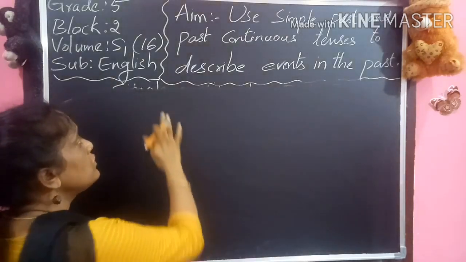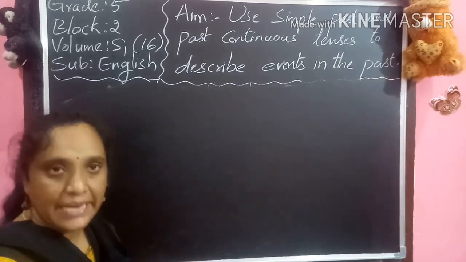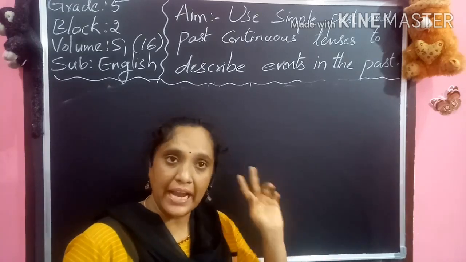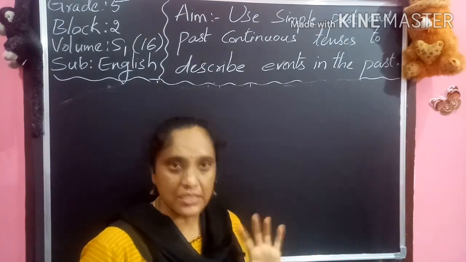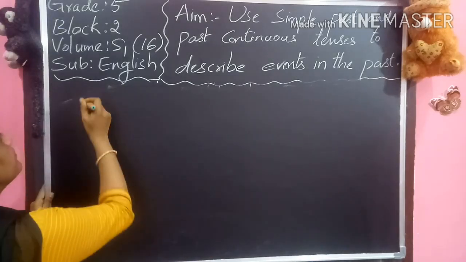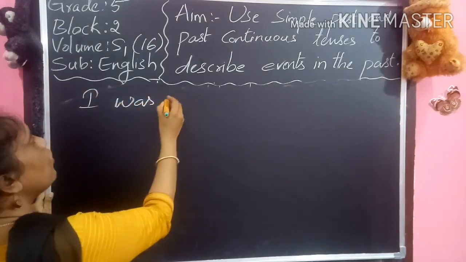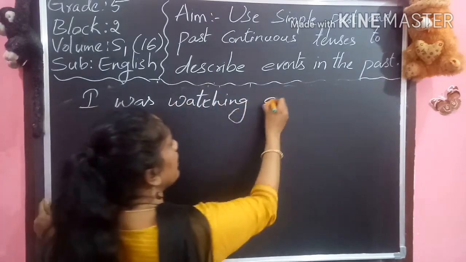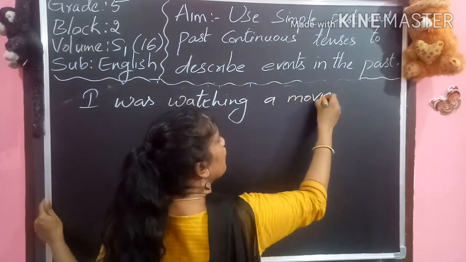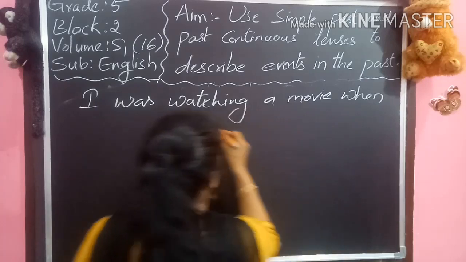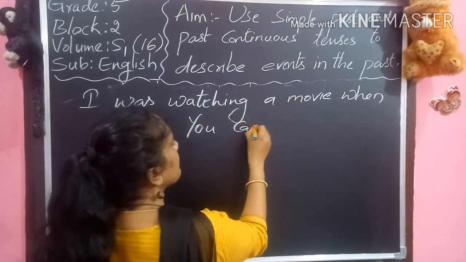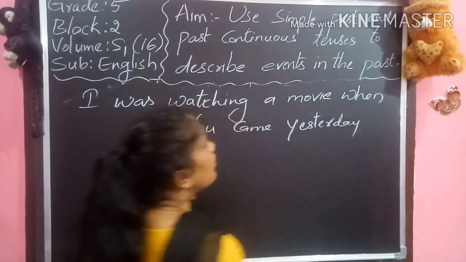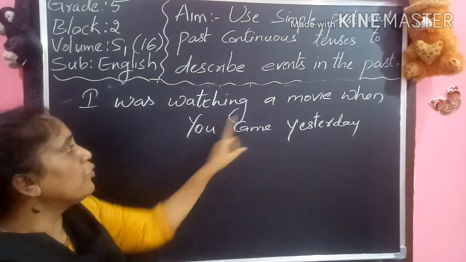So how are we going to use the simple past and past continuous both in the same sentence? Means when two actions happened at a time and one is interrupting the other. See, I was watching a movie when you came yesterday. So, I was watching a movie when you came yesterday.